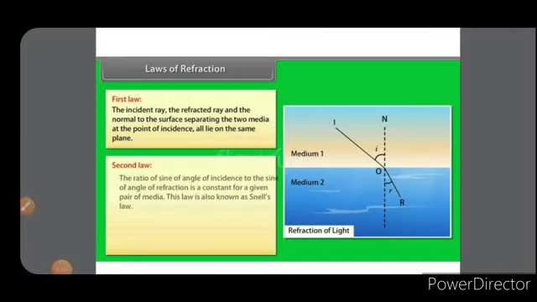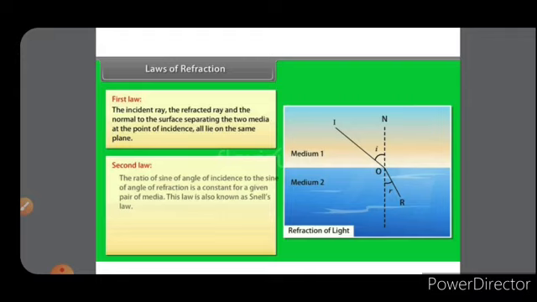Students, the process of refraction also follows certain laws. The first law of refraction is: the incident ray, the refracted ray, and the normal to the surface separating the two media at the point of incidence all lie on the same plane.